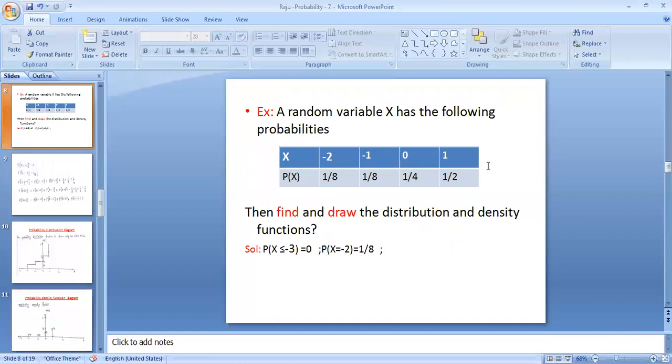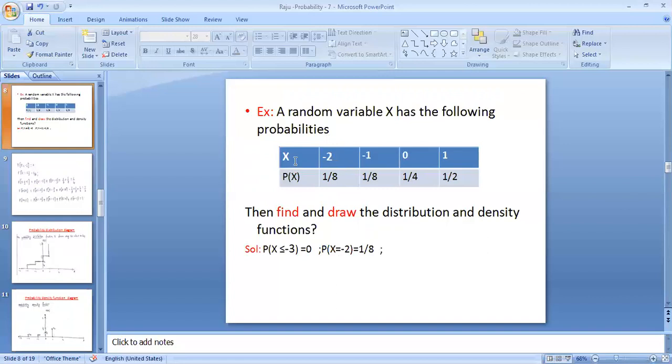Consider an example here. A random variable X has the following probabilities: X equal to -2 with corresponding probability 1 by 8, -1 with probability 1 by 8, 0 with probability 1 by 4, and 1 with corresponding probability 1 by 2. Then find and draw the distribution and density function. As you know, values are there only from -2, so the probability of X less than or equal to -3 is 0, because there is no value before the -2 value.